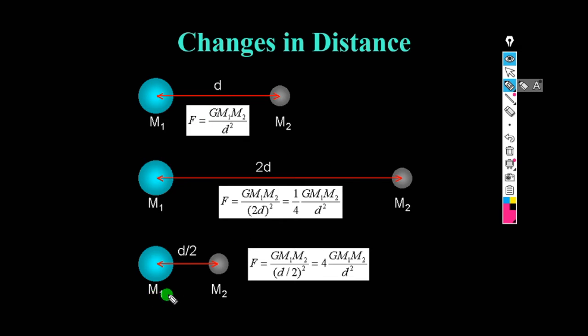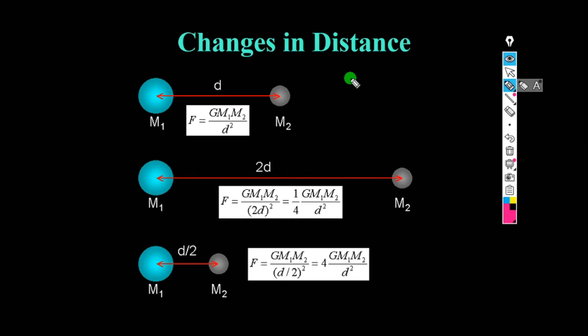In the third example, let us reduce the distance to d/2. The masses m1 and m2 are the same, but the distance is reduced to half of the initial case. Now F = G m1 m2 / (d/2)², which gives 4 × G m1 m2 / d².